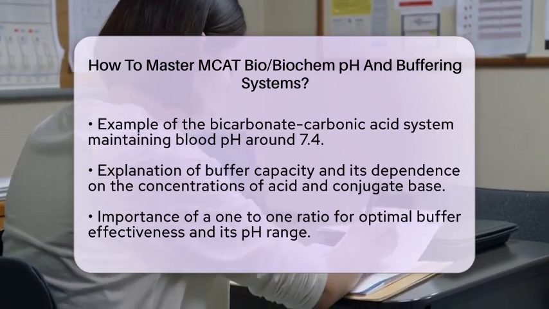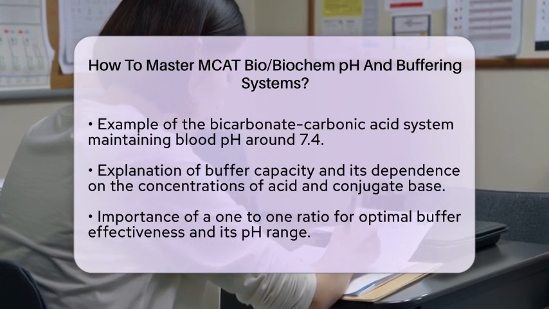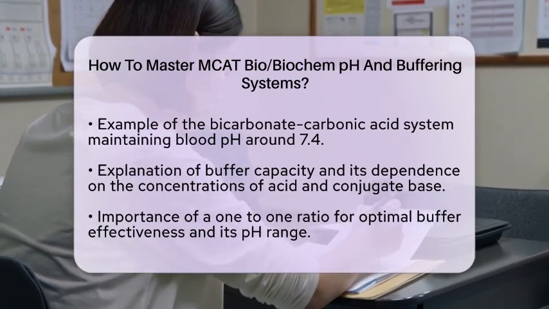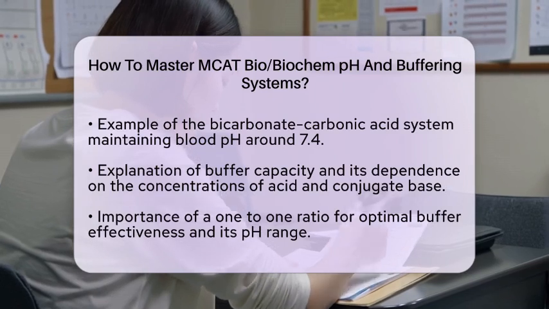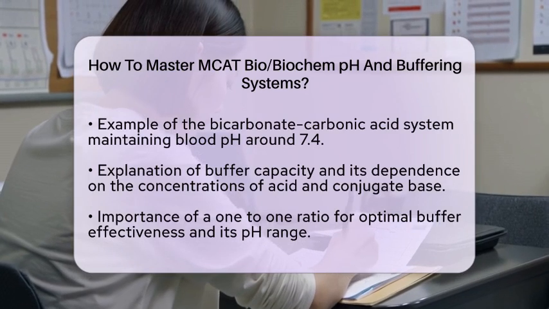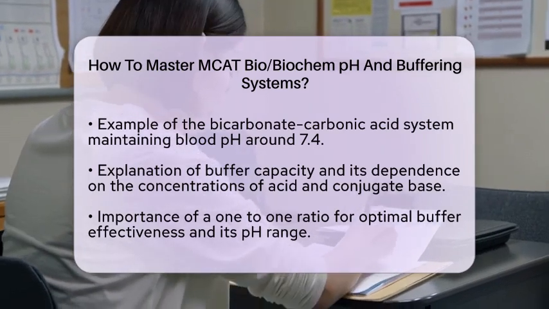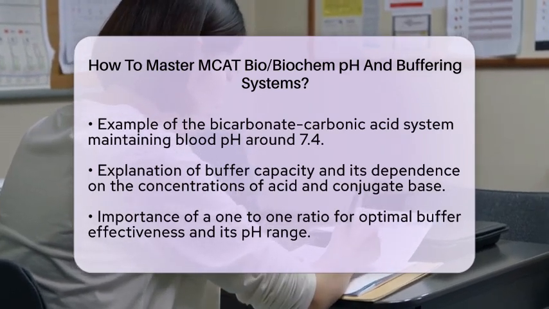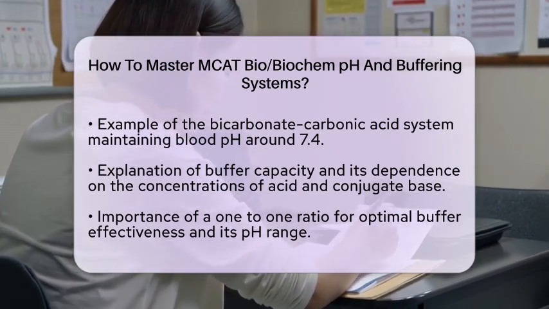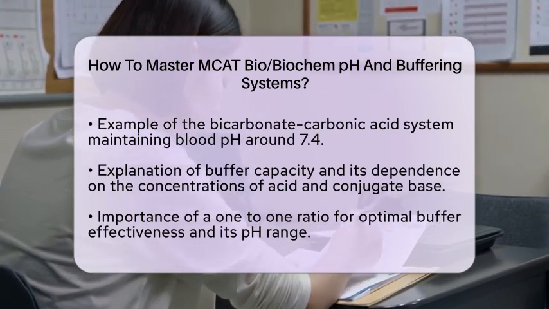Understanding buffer capacity is also important. Buffer capacity refers to how well a buffer can resist pH changes. It depends on the concentrations of the acid and conjugate base. A buffer is most effective when the concentrations are roughly equal, around a 1-to-1 ratio. Buffers work best within a pH range of about 1 unit above and below the pKa of the weak acid.